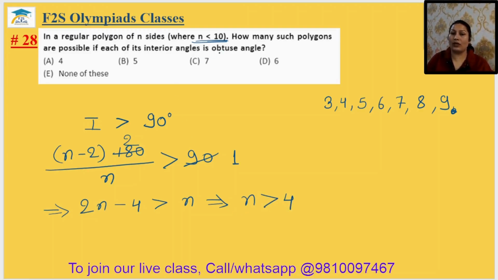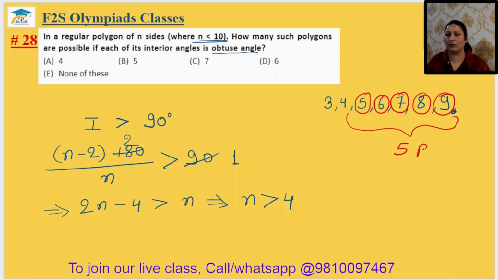So for being the obtuse angles of the interior angle, तो क्या होना चाहिए आपका, n should be more than 4. तो आपका कौन कौन सा होगा ये, 5, 6, 7, 8 and 9. तो how many polygons are possible here? We can say there can be possible 5 polygons. 5 polygon आपके ऐसे possible हो सकते हैं. It is in the option number B. तो 28th का आंसर क्या हो जाएगा, ऑप्शन B.